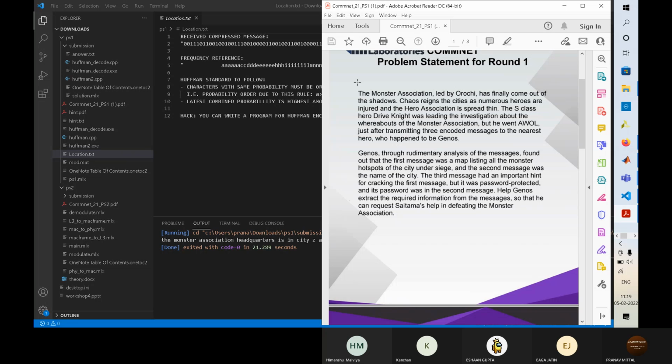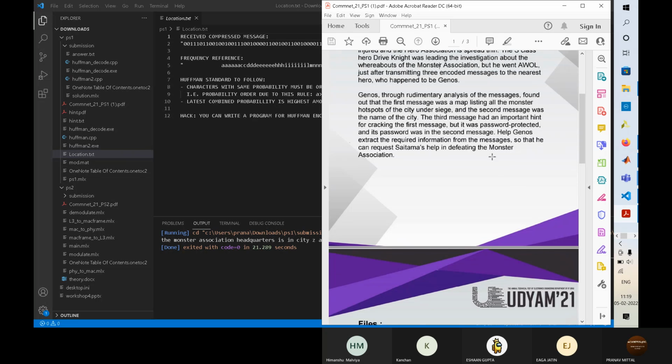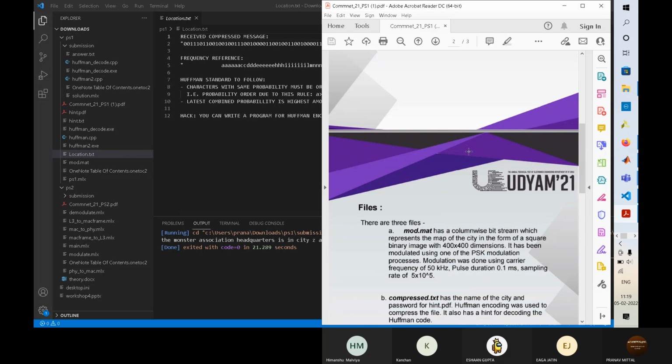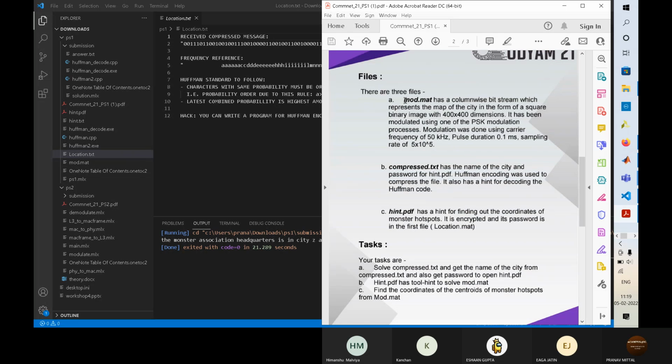So it's basically a story to tell you the final goal of the problem statement. To unlock the map of the city, we have to find the password. So it's building up the story for what we have to do, and then it says that there are 3 files.